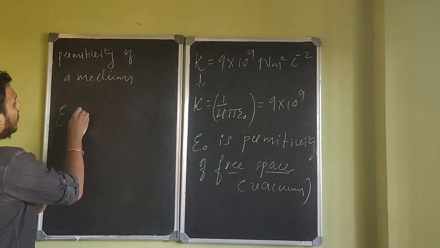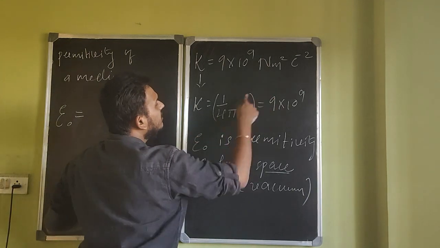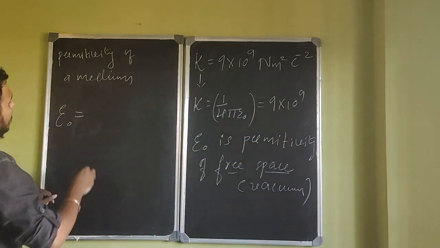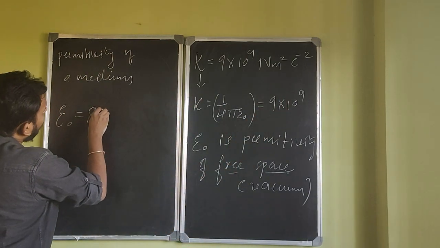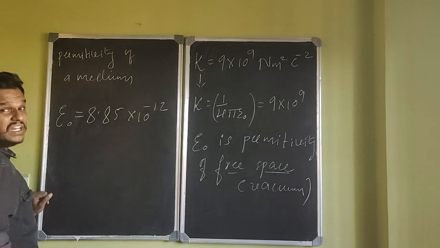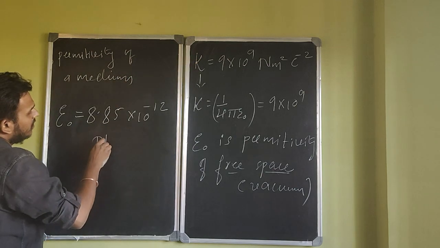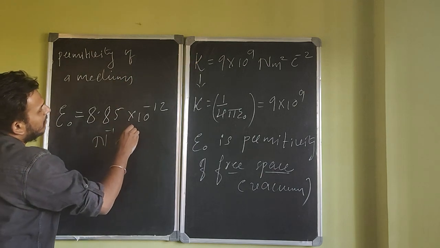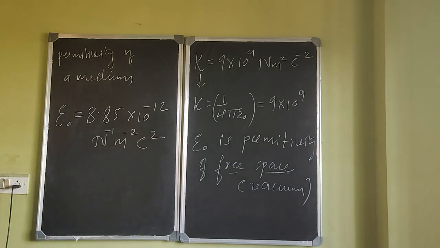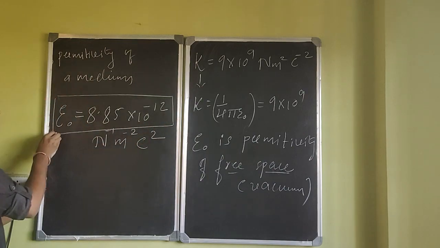Free space has the value of, you can easily evaluate from here if you like. Epsilon naught is 1 by 4 pi into 9 into 10 power 9. If you evaluate that, you will get epsilon naught as 8.85 into 10 to the power minus 12. Its units will be the reciprocal of that one, which is per Newton per meter squared into Coulomb squared. Coulomb is a capital C, remember that. So epsilon naught, which is permittivity of free space, has this value.